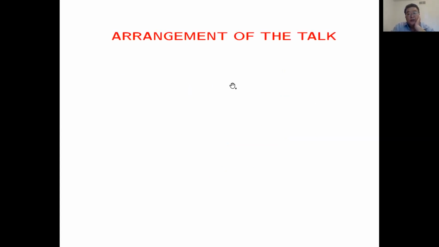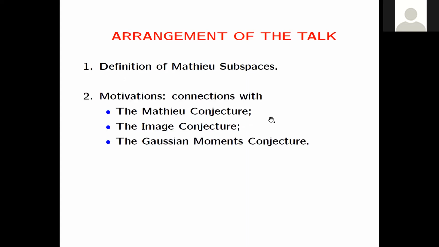First, the arrangement of the talk. First, I will give the definition of this concept called Mathieu subspaces. Second, talking about the motivations. Mainly, I will talk about the connections of this new concept with three conjectures. First, the Mathieu conjecture. Second, the image conjecture. The third one is the Gaussian moment conjecture.